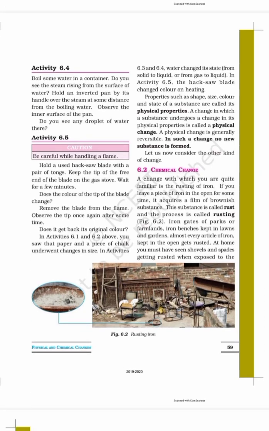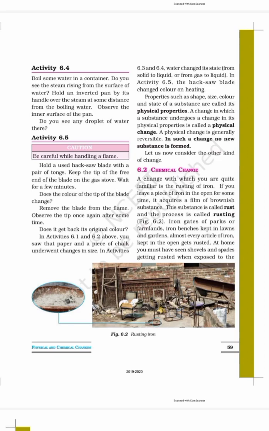In the next activity, they have shown you an activity which should be handled with care. Why? Because a flame is used over here. So what they have told you is that you have to use a hacksaw blade with a pair of tongs, right? A pair of tongs, you know, the instrument used to pick up vessels in your kitchen, right? Now keep the tip of the free end of the blade on the gas stove. So put that thing on the gas stove. Now does the color of the blade change or not?